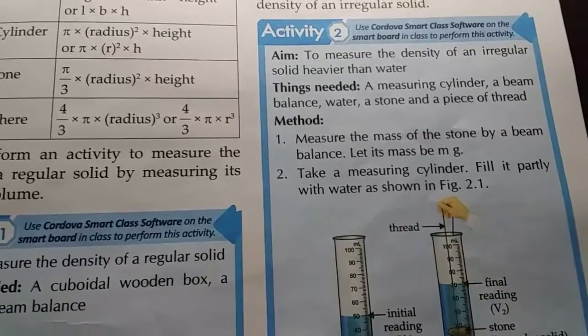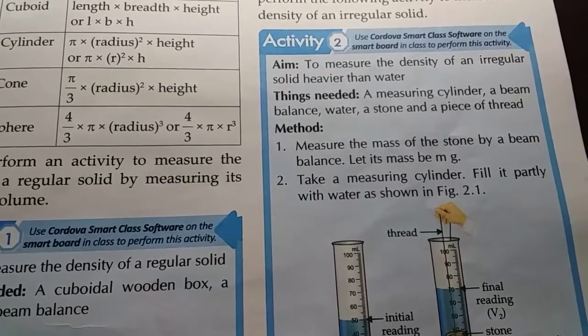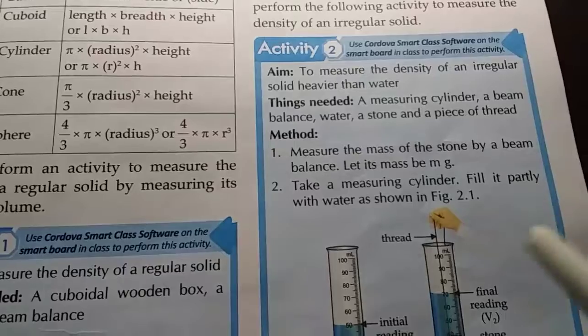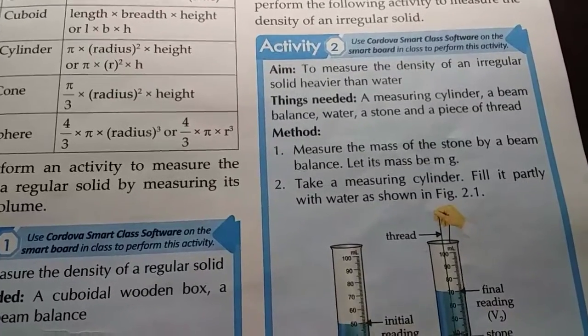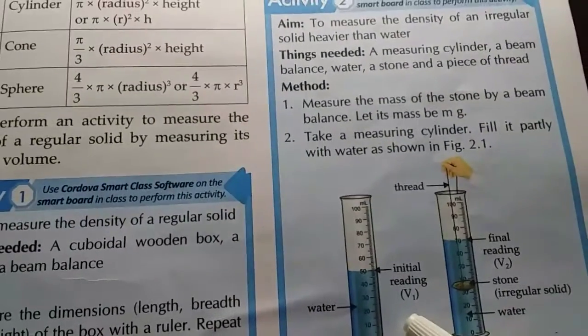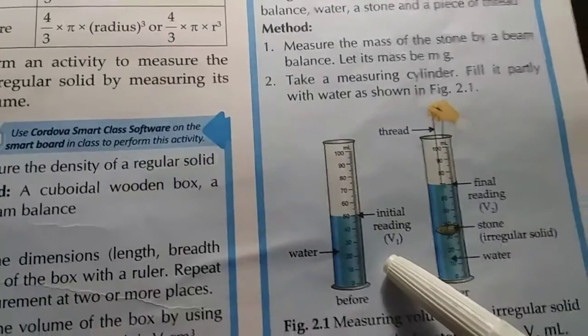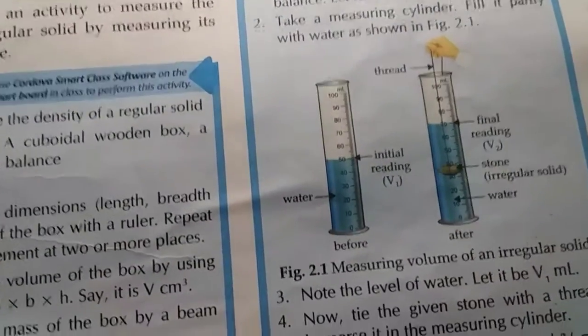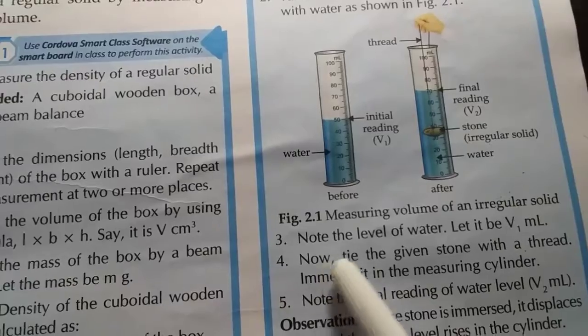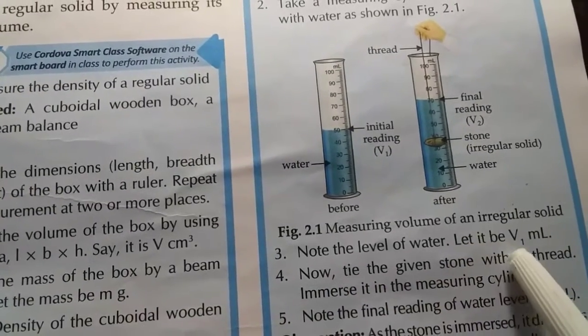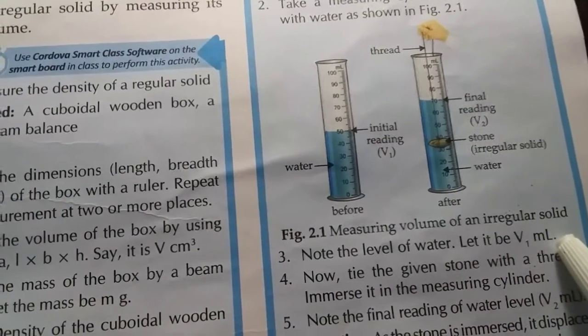grams. Now we fill the measuring cylinder. This is the measuring cylinder. We fill it partly with water. Now what is the next step? We will note the level of water and let it be V1 ml.